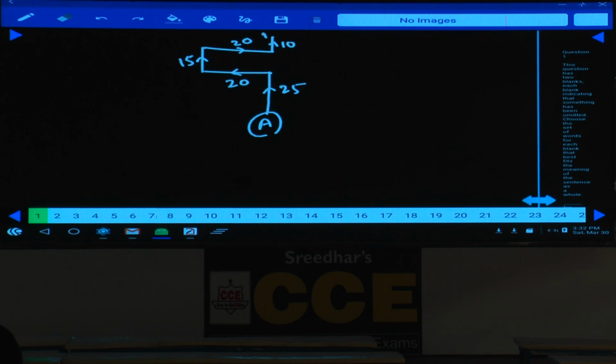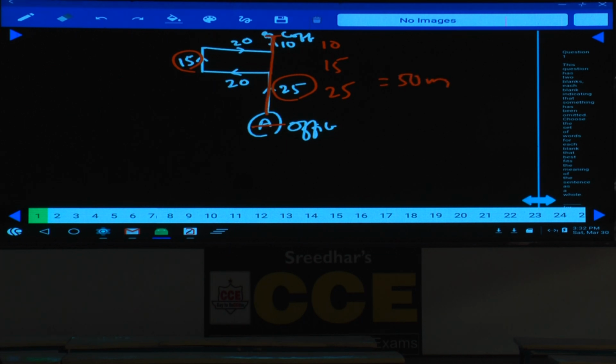Now A is the starting point and B is the coffee shop. The question is about how far and in which direction the coffee shop is from his office. A is the office and B is the coffee shop. We need to find the distance between these two. What is the distance between A and B? The total distance is 10 plus 15 plus 25, in total 50 meters.